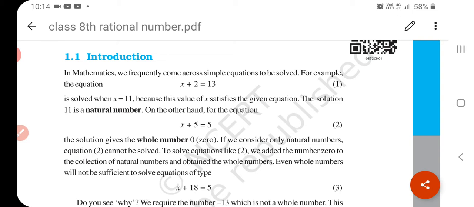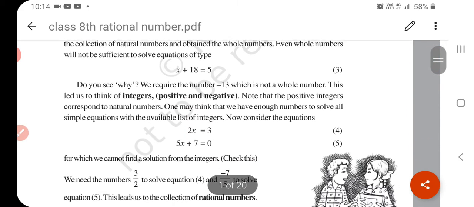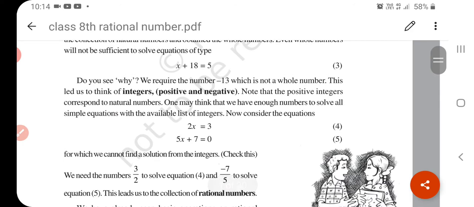So there is a need to know which type of number that is. It's an integer. When we add negative numbers to whole numbers, it becomes an integer. An integer is denoted by capital Z. Integers include positive and negative numbers, along with 0. Now we can talk about rational numbers.